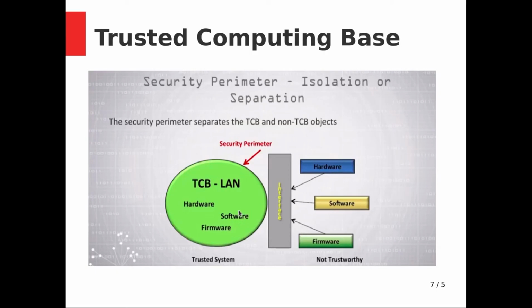And software means, we can say, antivirus software. When you install it on the operating system, your operating system will not come across any virus, and your operating system will not be damaged by any website or anything due to the antivirus program. But one thing, you need to keep the antivirus program up to date on the internet. Firmware, in the sense that you are not allowed to access the firmware by setup, and it should have a password, and everything is managed by the firewall. So the firewall plays a very important role in the trusted computing base.